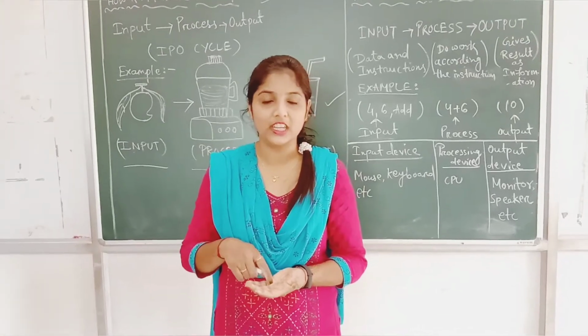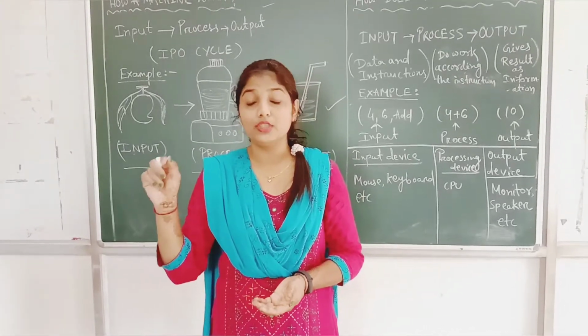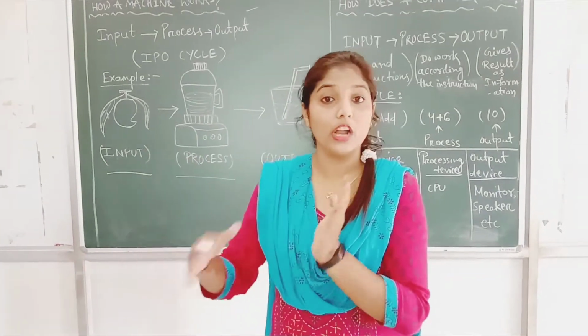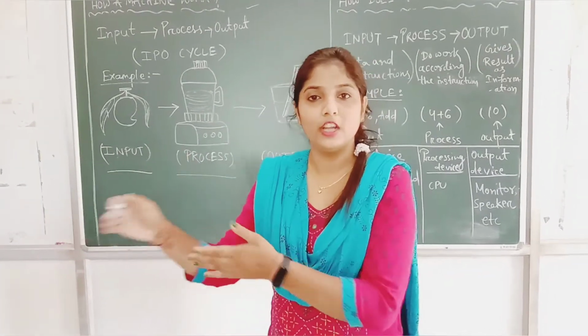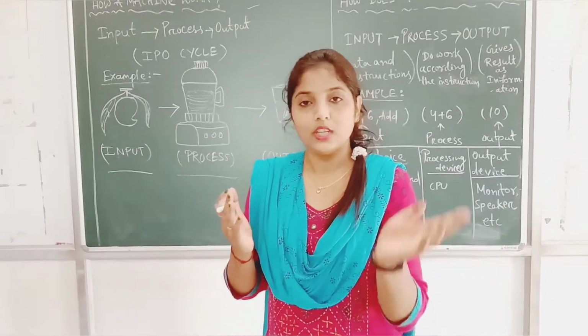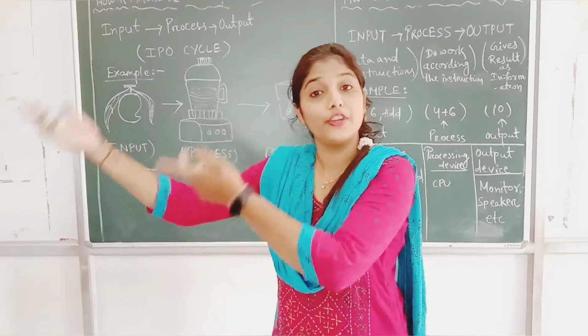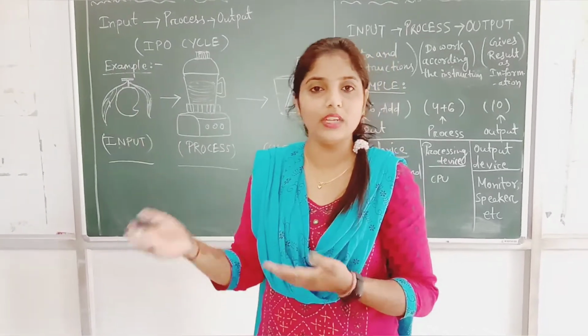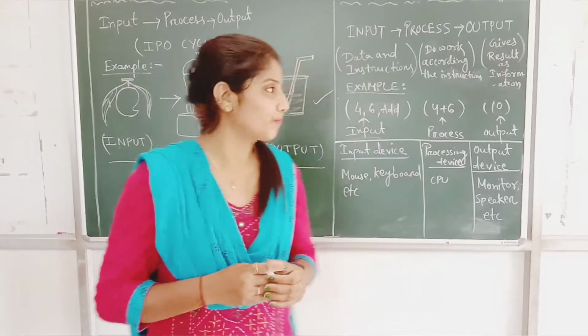That is your processing. Then you press the send button. So the message is sent to your friend, that is what? Your output. You provide the output to your friend. When the friend opens the message, that is input for your friend. Whether he or she will reply to you or not depends on them.